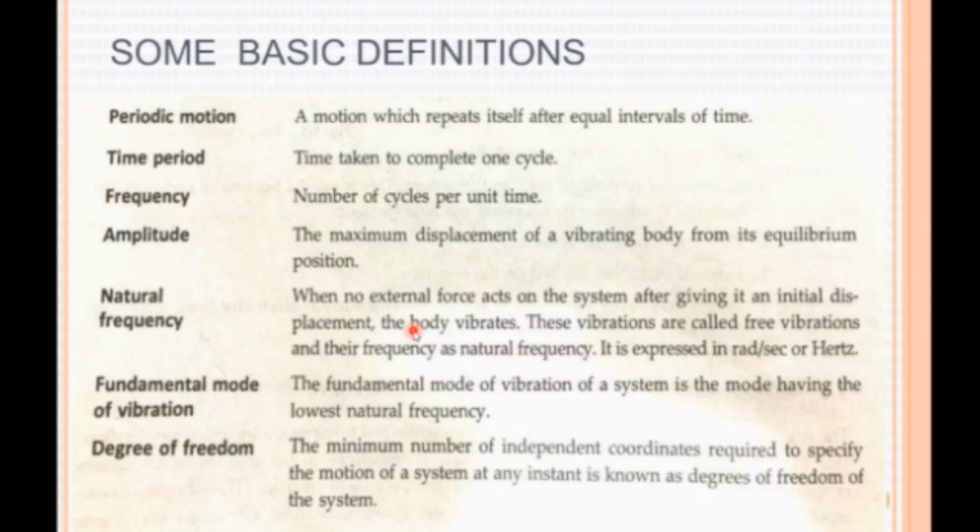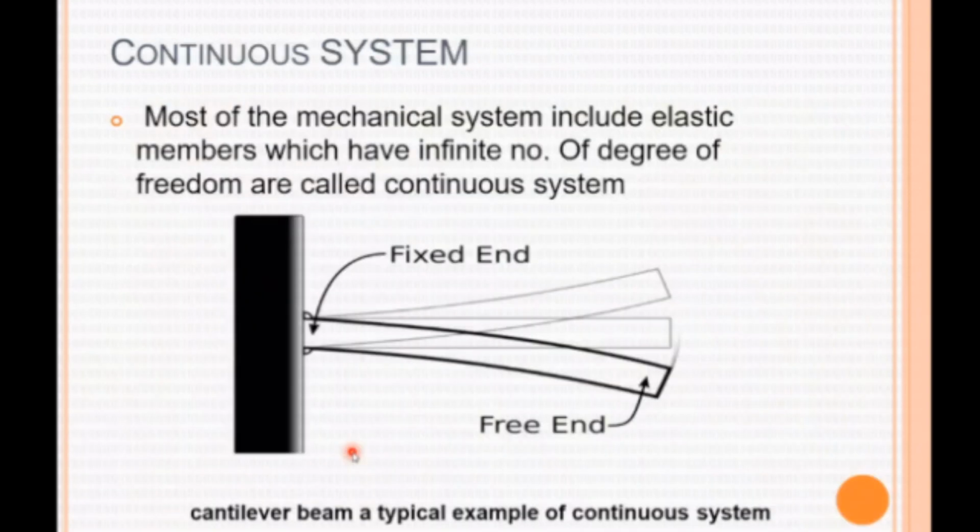Then degree of freedom. What is the degree of freedom? If the vibrating system is represented, the number of coordinates needed to describe the system is known as degree of freedom. In this system, one cantilever beam is there.